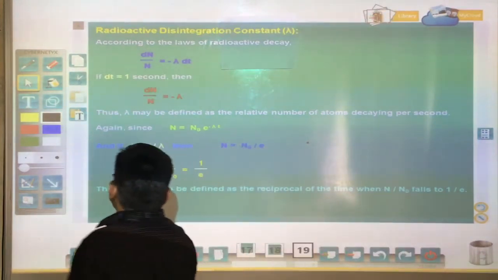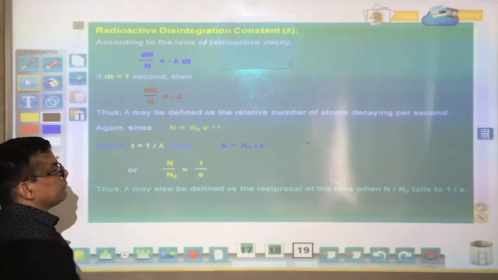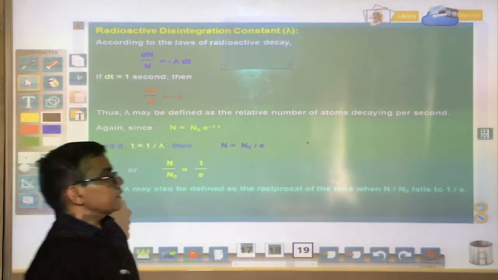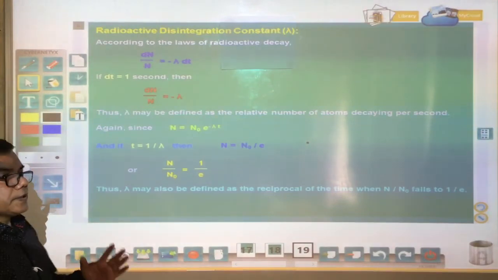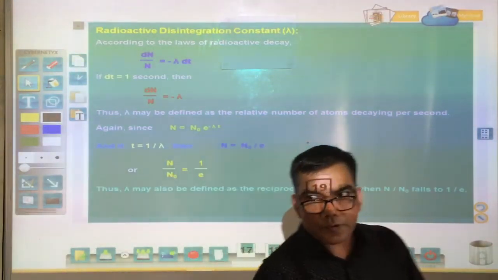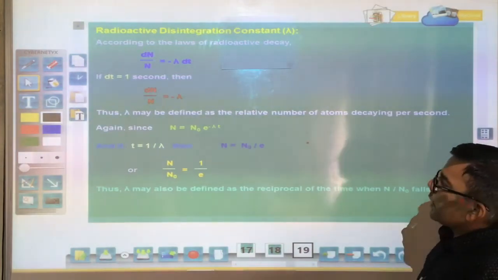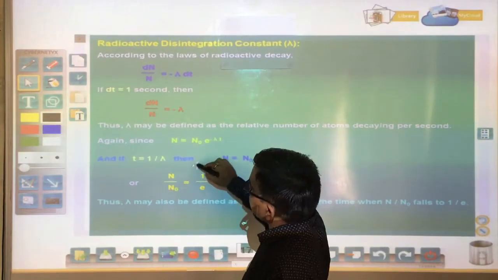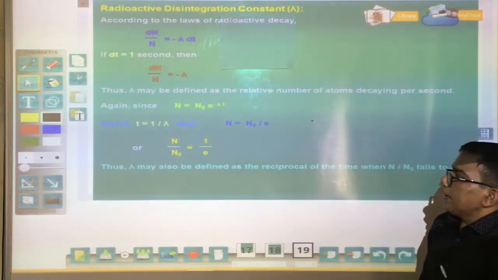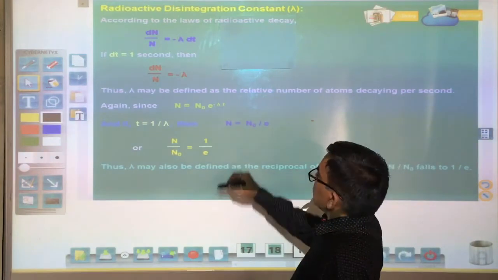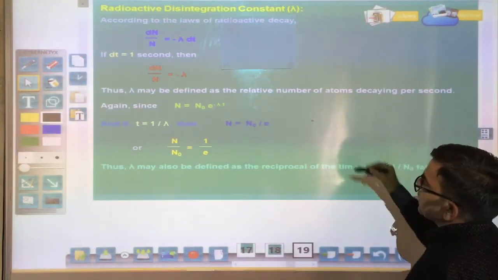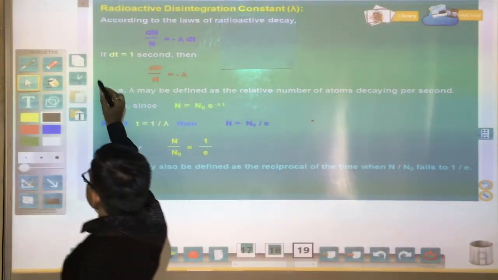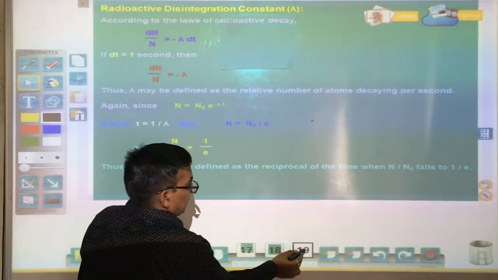So simply, this lambda may be defined as the reciprocal of the time after which N falls to 1 by e times N0. That is, the time, and its reciprocal equals lambda, after which the ratio of undecayed nuclei to initial nuclei equals 1 upon e. On this basis we define the decay constant. Now we go to the next slide.